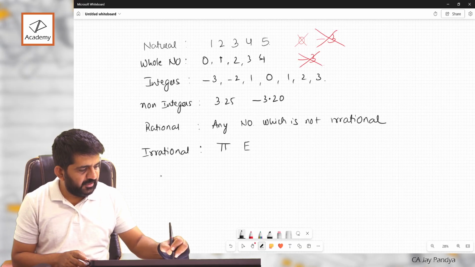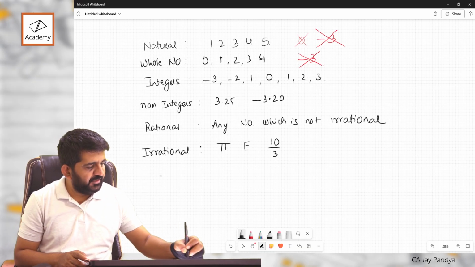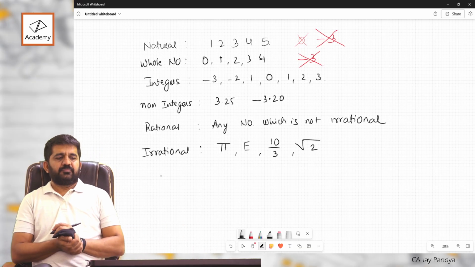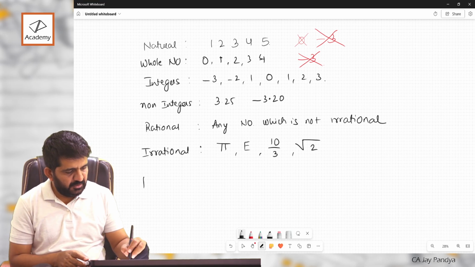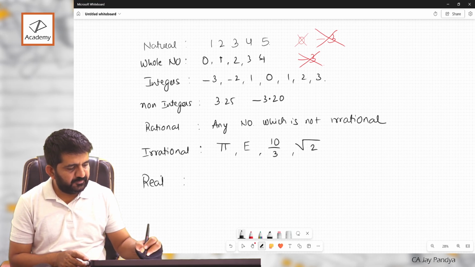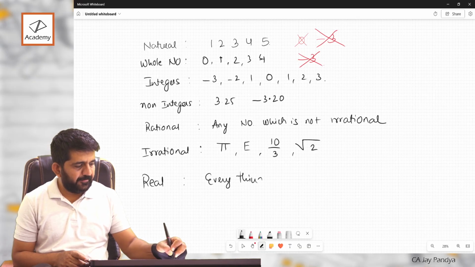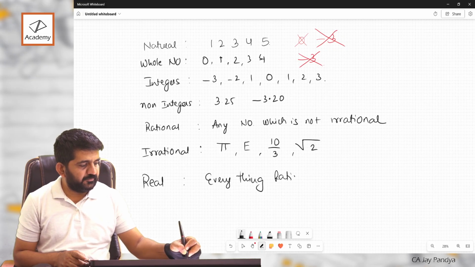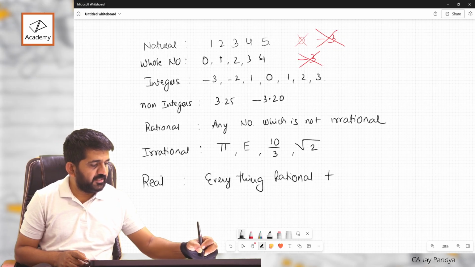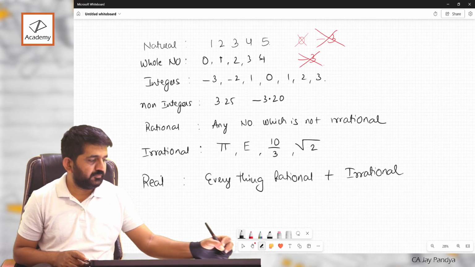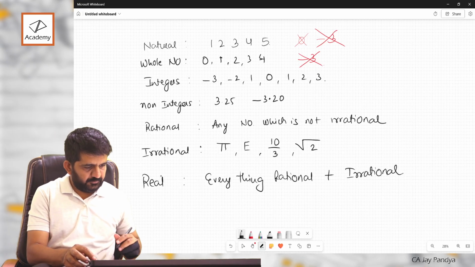Pi, e, 10 by 3, under root 2, these are irrational. Real, everything. Rational plus irrational. Okay?